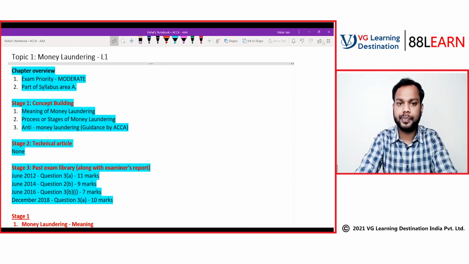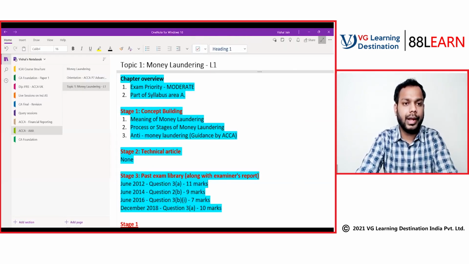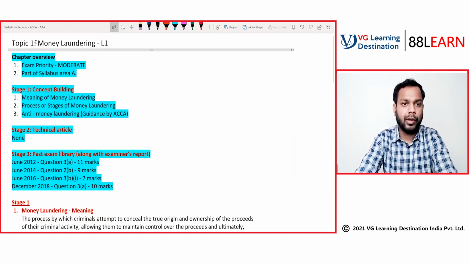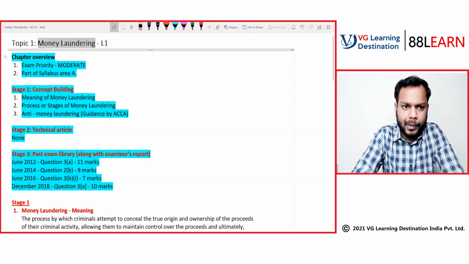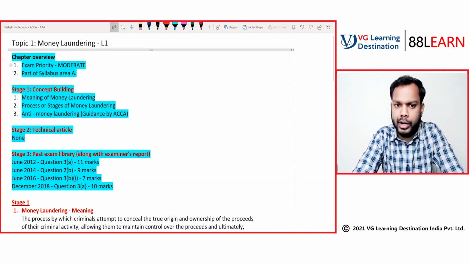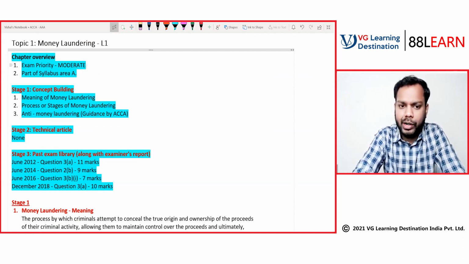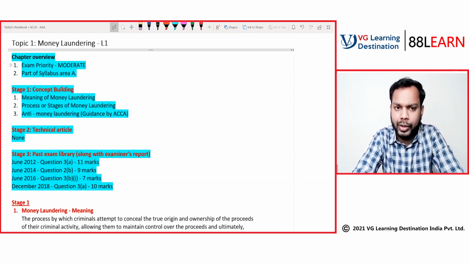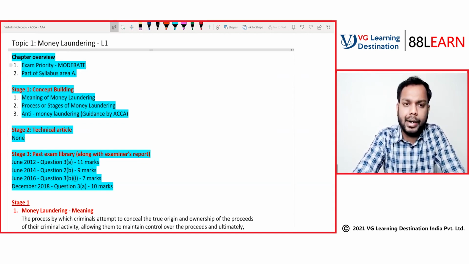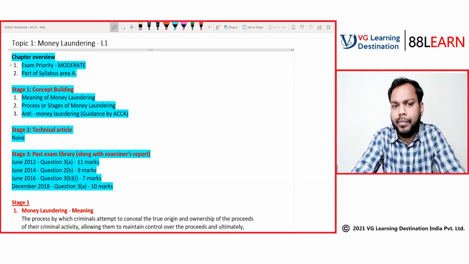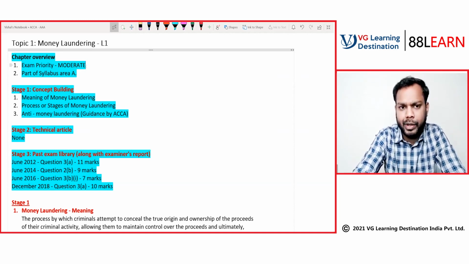Welcome back, students. So today we are taking up our first topic of lecture number 1, that is money laundering. Now a brief overview about the chapter. Exam priority is moderate, not that high, not that low. It gets tested, somewhere in the range of 7 to 10 marks, but not every attempt. At regular intervals, it gets tested. From the last few attempts, it has not got tested.